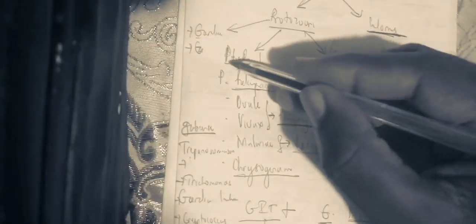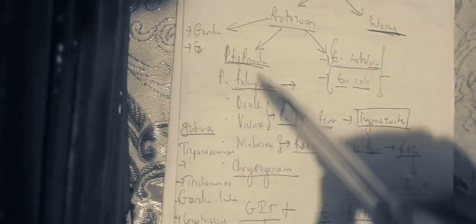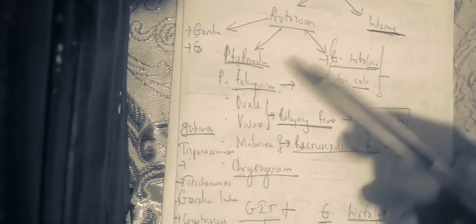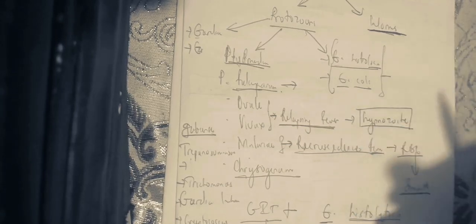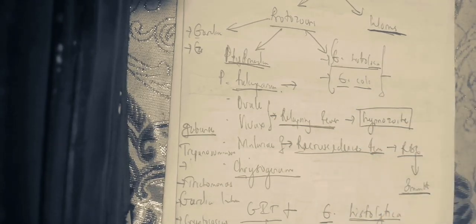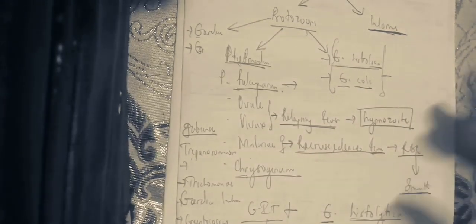We need to know that for Plasmodium, we have different Plasmodium species. We have Plasmodium falciparum. Generally, all the Plasmodium is going to be treated by artemisinin combination and is going to be treated by quinines. Is it clear? Quinines and artemisinin combination.